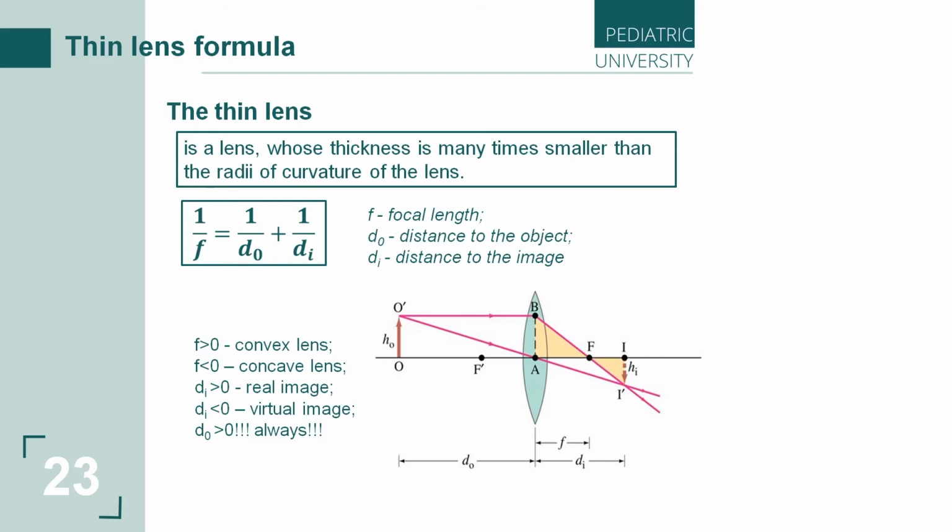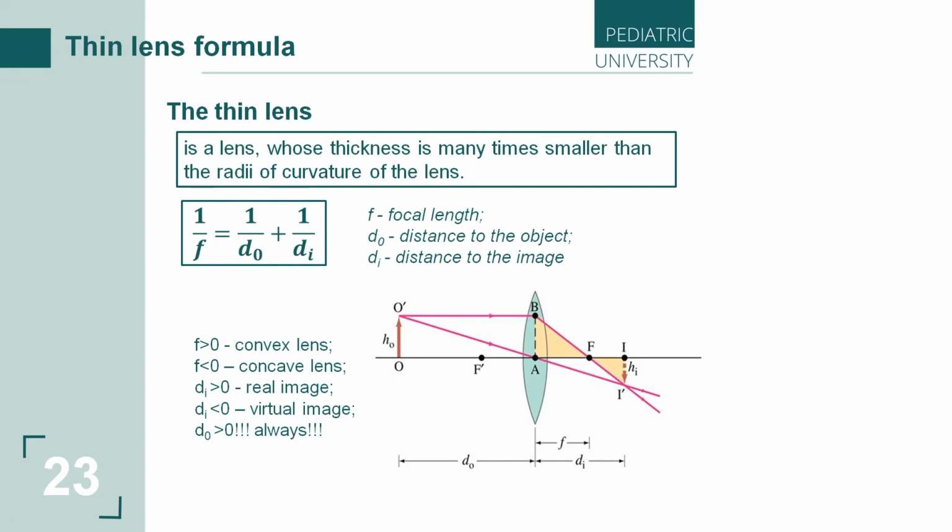We see with you a converging lens and an image in it on the picture. Converging lens, collecting lens. Let us denote the distance from object to the lens by small d with index o, for object.